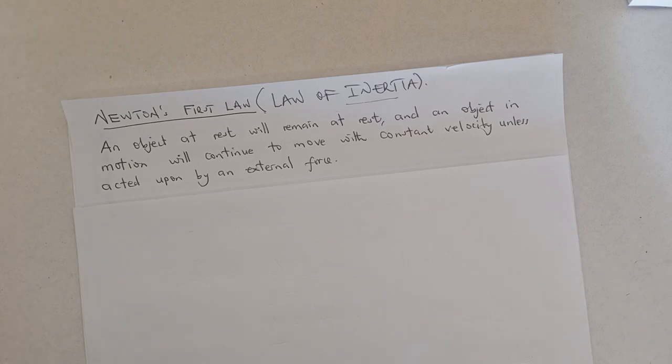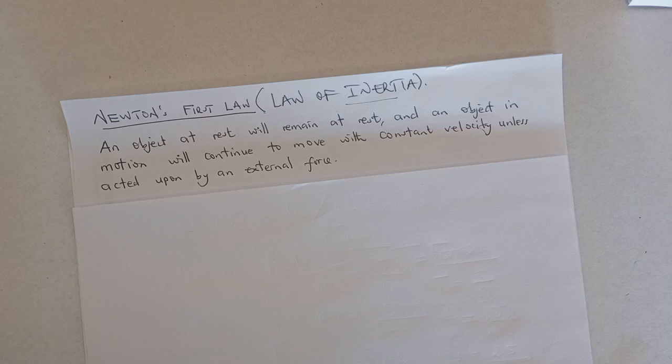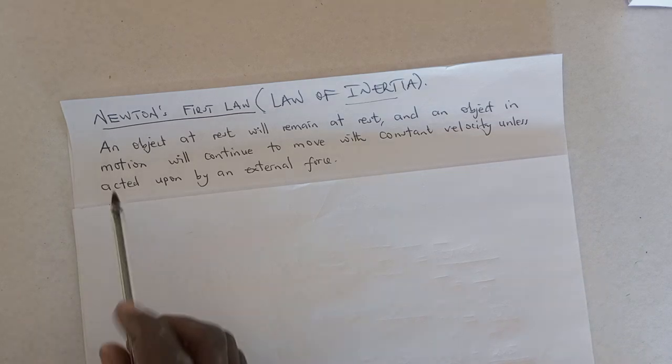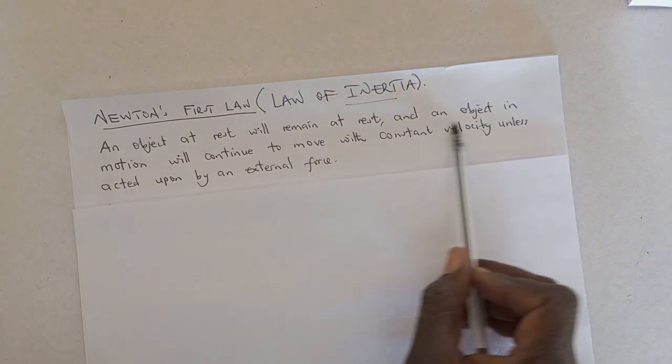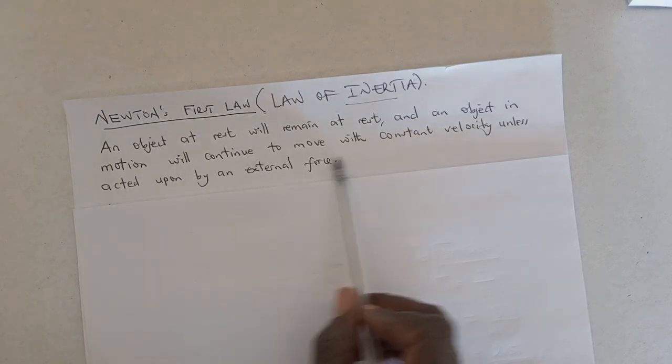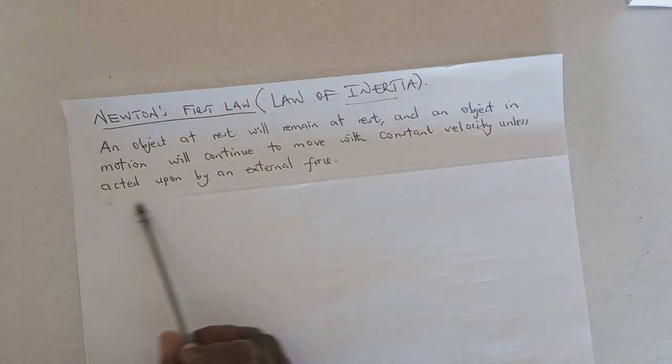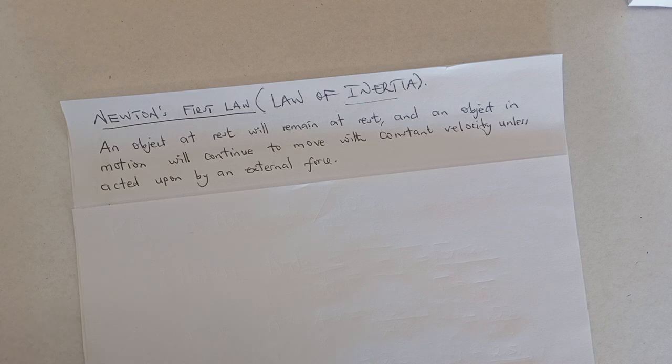And that is why when you are a footballer, it is advised to make sure that you work on your physique, on your appearance, so that you don't have a lot of challenges when it comes to dodging when playing football. So that is it. Newton's first law of motion says that an object at rest will remain at rest, and an object in motion will continue to move with constant velocity unless acted upon by an external force.